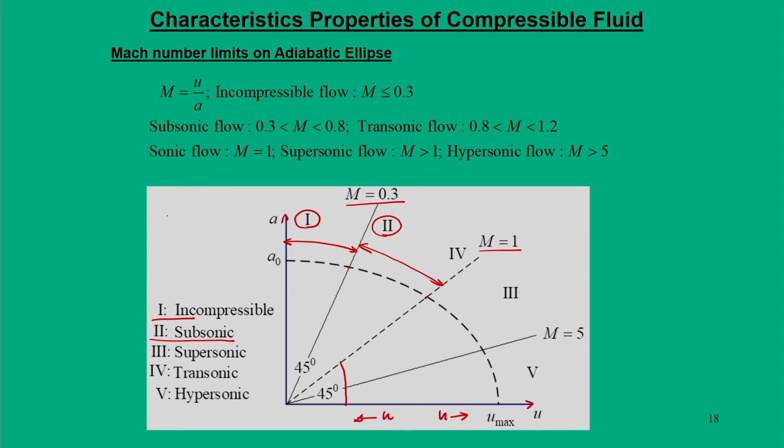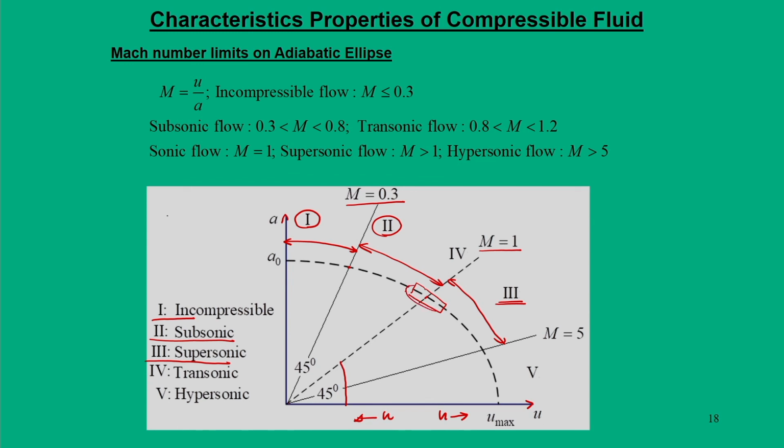As we keep on progressively increasing, we are moving towards the third region, where the flow happens to be supersonic. And in some regions the flow is in the vicinity of subsonic but trying to go to supersonic, or in other words the flow is initially supersonic and tries to go to subsonic.